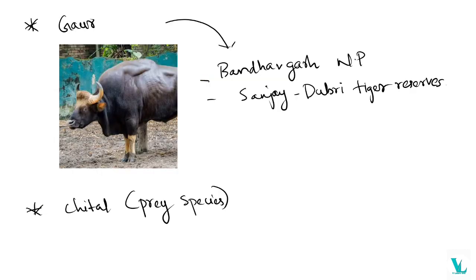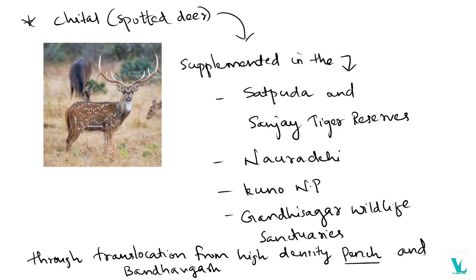And the third one is Gaur, introduced in Bandhavgarh National Park and Sanjay Dubri Tiger Reserve, and Chital. Chital is a prey species. They introduced or supplemented it in the Satpura and Sanjay Tiger Reserves, Nauradehi, Kuno National Park and Gandhi Sagar Wildlife Sanctuary. From where?